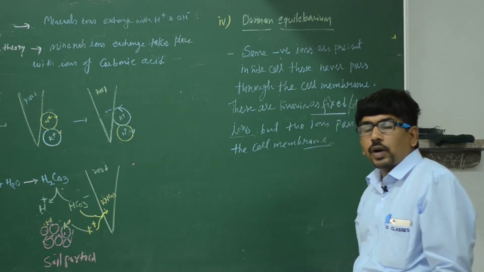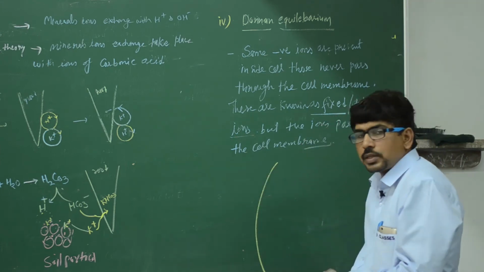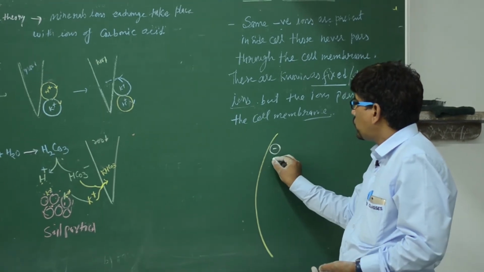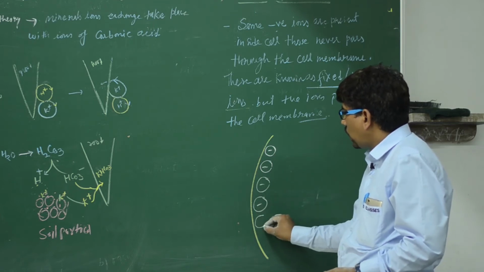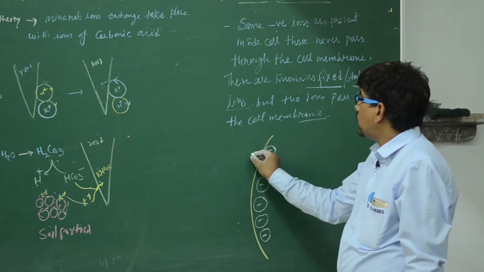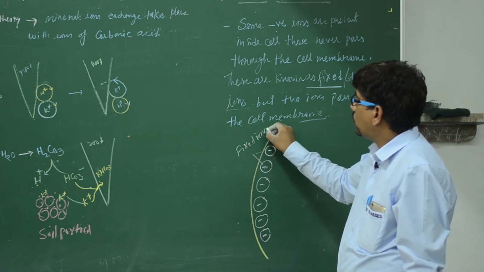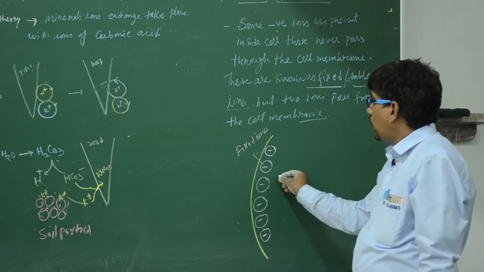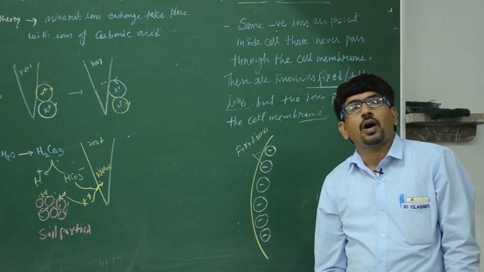Clear? What will happen? Suppose I have this cell membrane, children, and inside the cell there are negative ions. The size of these negative ions is bigger, and these negative ions never pass outside. So these are known as fixed ions or stable ions. And the positive ions move outside. Positive ions always move outside.